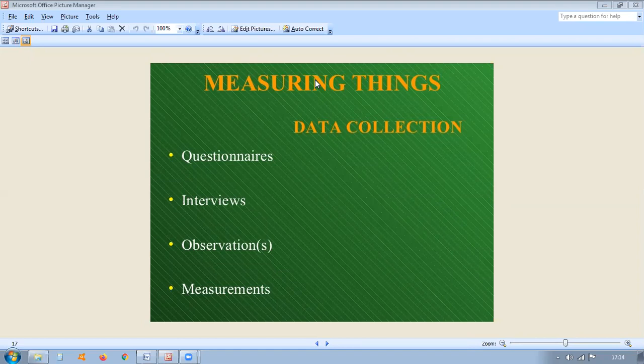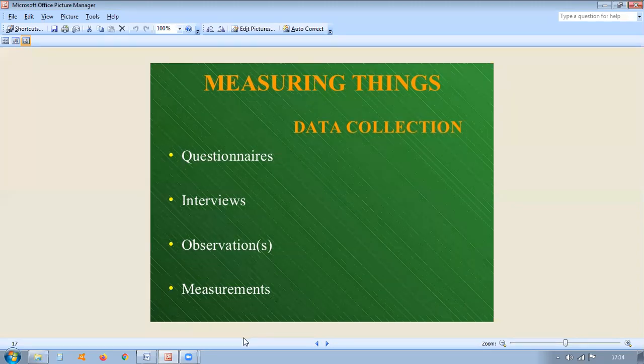Another example of data is the types of news read by newspaper readers. A readership survey: if you want to know why people are reading a particular newspaper or particular magazine or journal, you can make a survey.